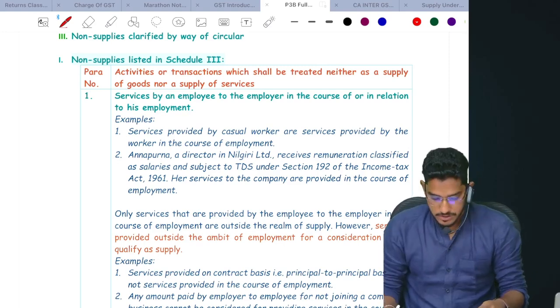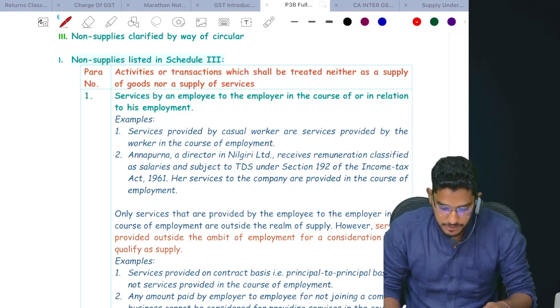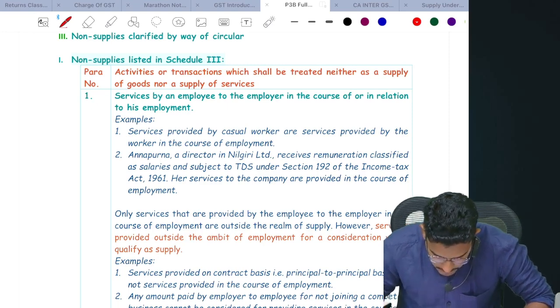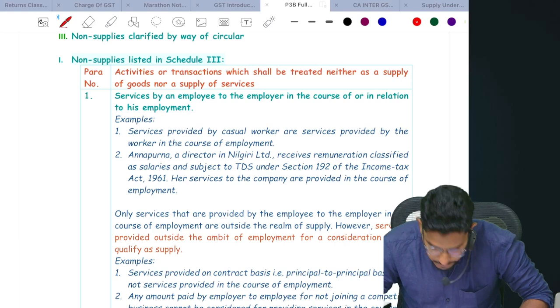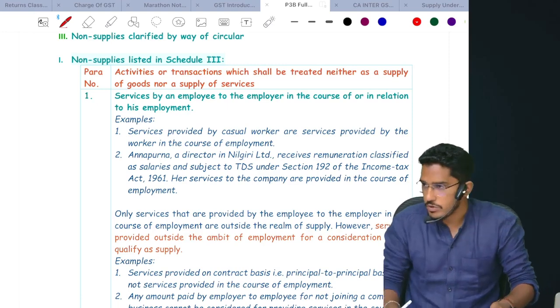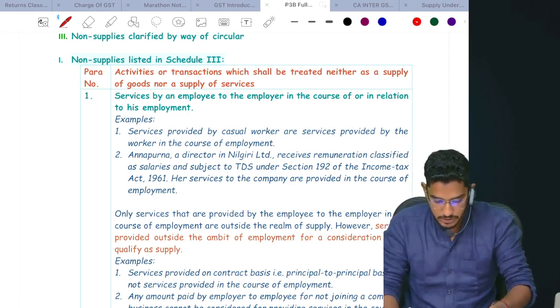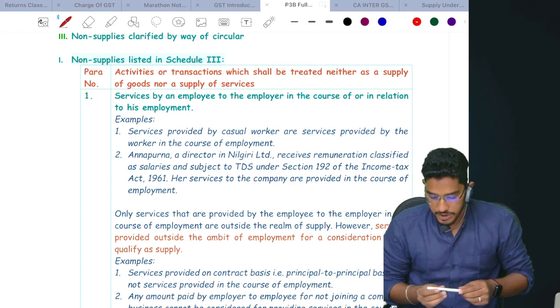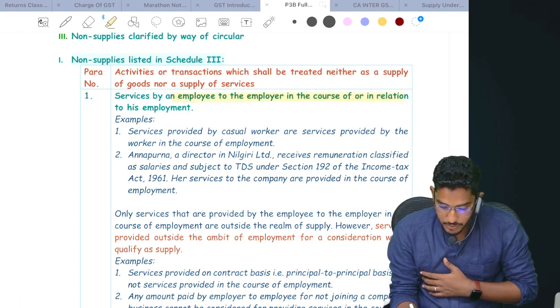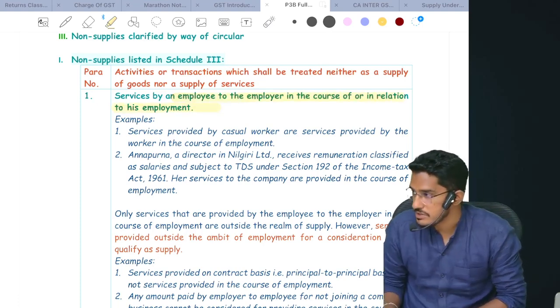So let us try to understand Schedule 3. We'll proceed further. It is talking about what are those activities which will be neither considered as supply of goods, nor even considered as supply of services. Basically, government doesn't want a GST on these activities. Let us see what they are. So para number 1 of Schedule 3 says: services by an employee to their employer in the course of or in relation to his employment.